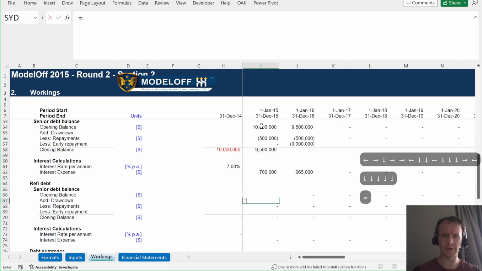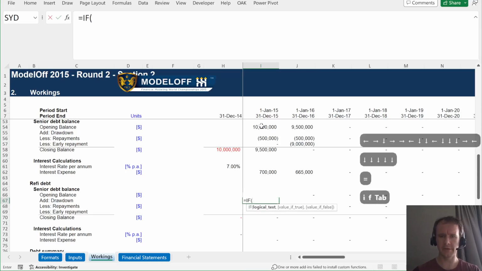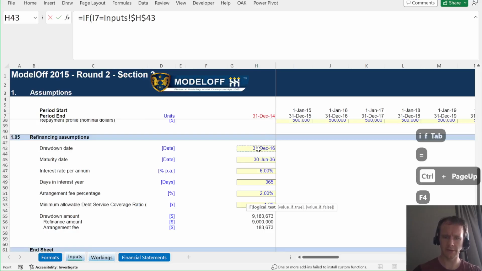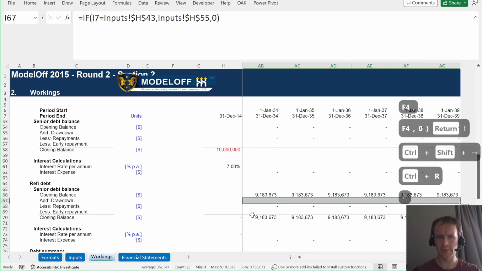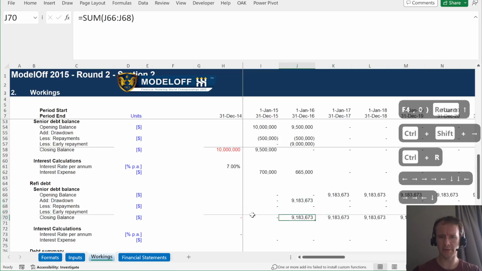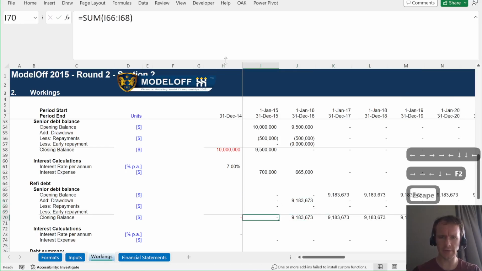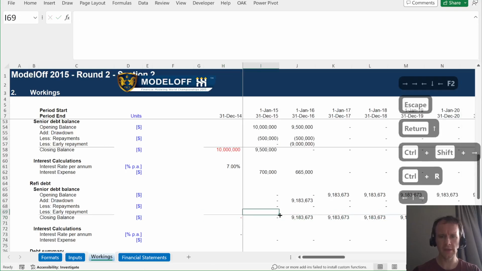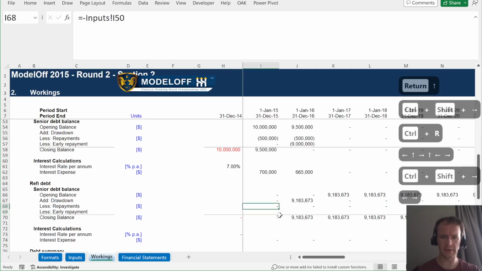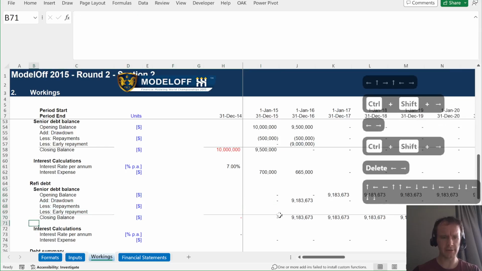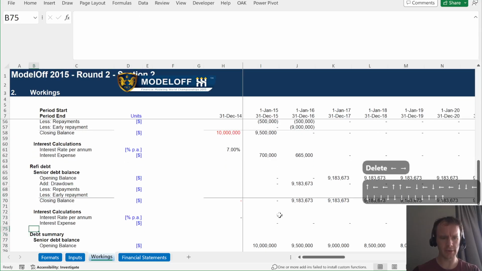So now here, the drawdown is going to be: if this equals this, then this, otherwise 0. Copy that across. Now we've got the loan coming alive. The early repayment, we don't have any, so I'll just ignore that, but for completeness, fix the formula. Then the regular repayment is not going to be pointing to the input sheet, so let's add in an extra little bit of supporting calc here.